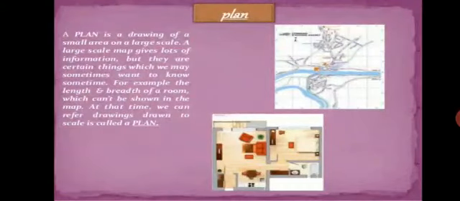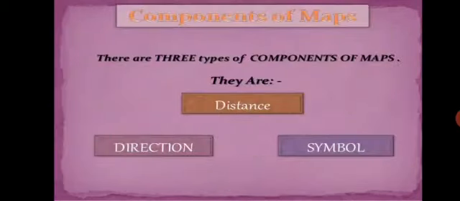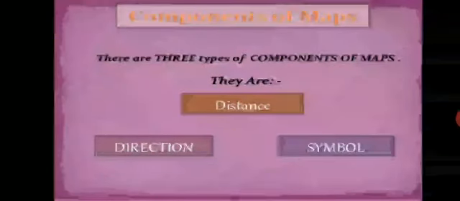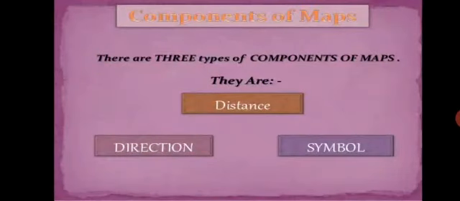Plan. A plan is a drawing of a small area on a large scale. A large scale map gives lots of information, but there are certain things which we may sometimes want to know, for example, the length and the breadth of the room, which can't be shown in the map. At that time, we can refer to the drawings drawn to the scale, which is called a plan. Now the components of map. There are three types of components of a map: distance, direction, and symbols.